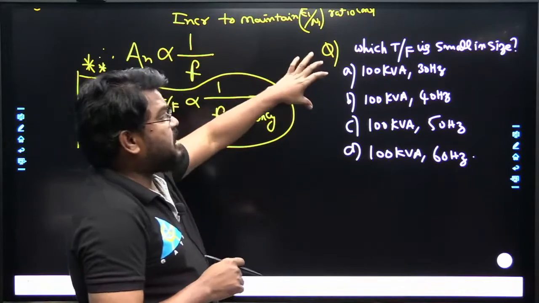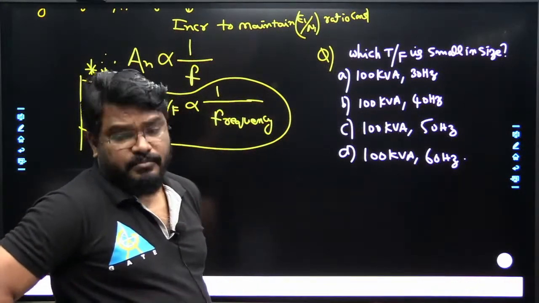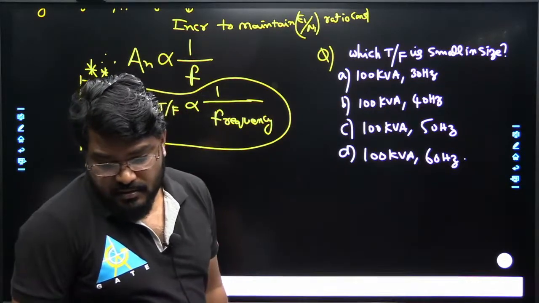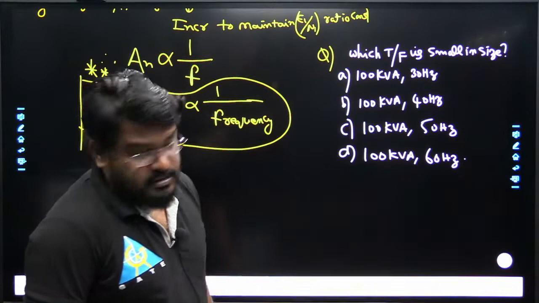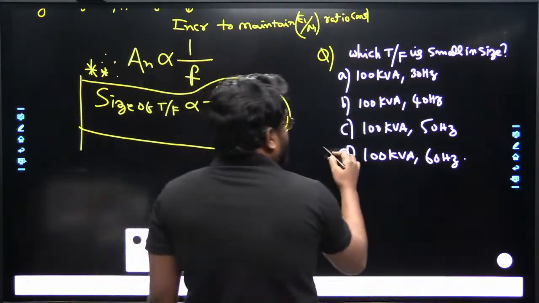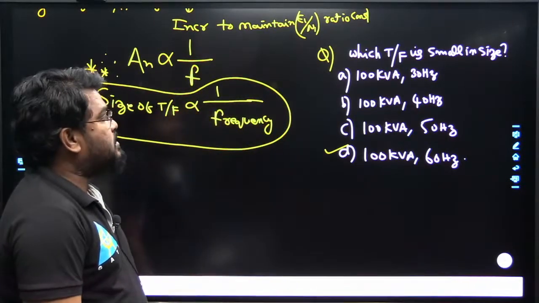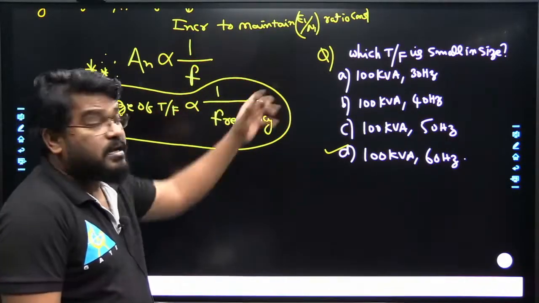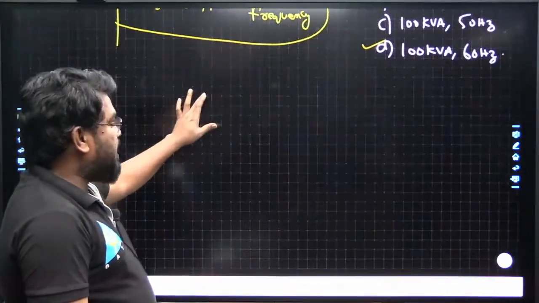Okay, now tell me which transformer is small in size. बताओ पहले. 100 kVA, 60 hertz. Very good. You got this answer. So the 100 kVA, 60 hertz transformer is small in size as compared to other transformers. Okay, so this is one possibility of the question.